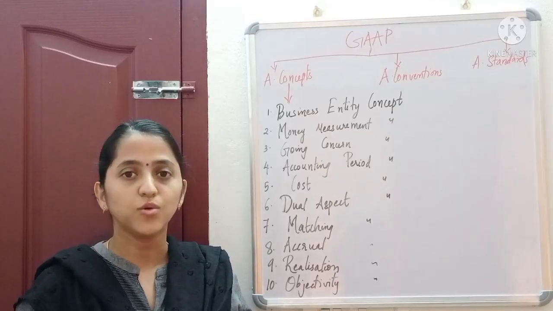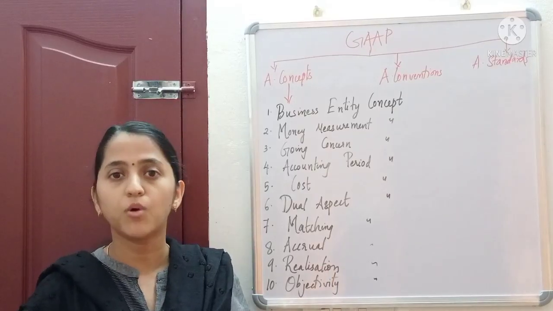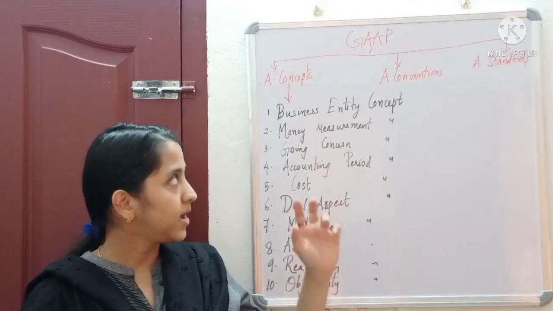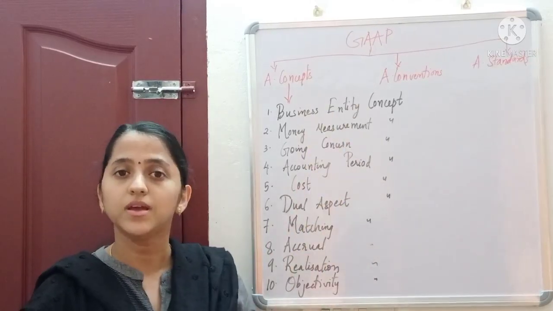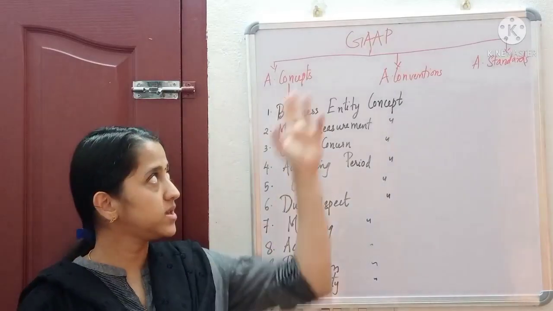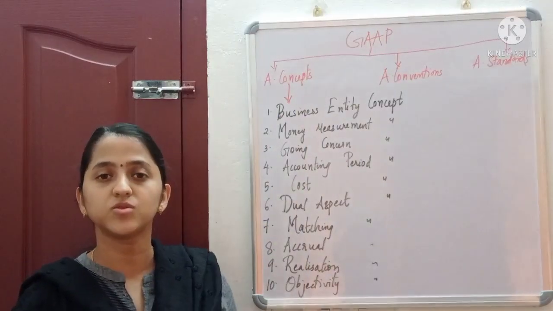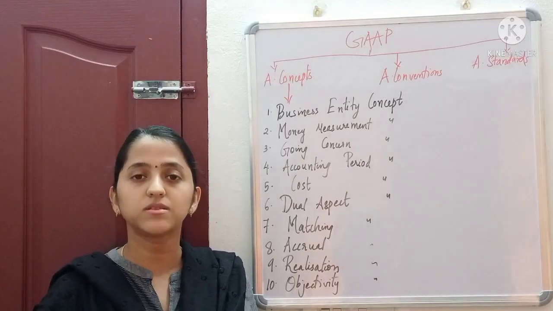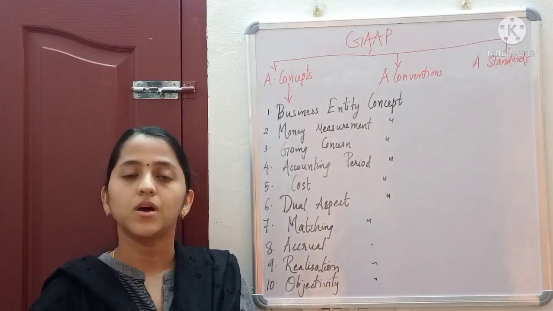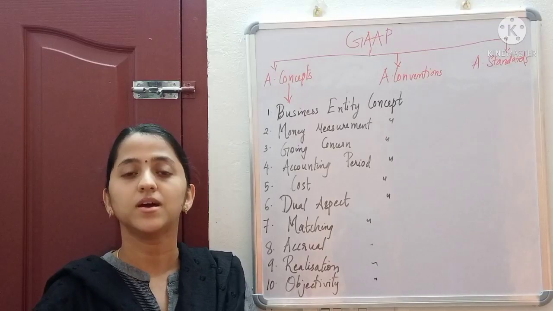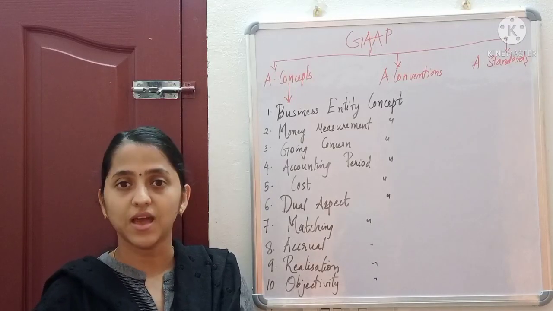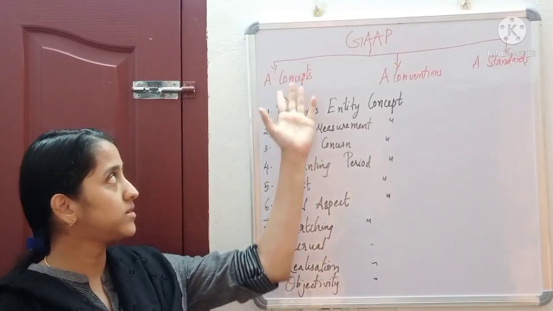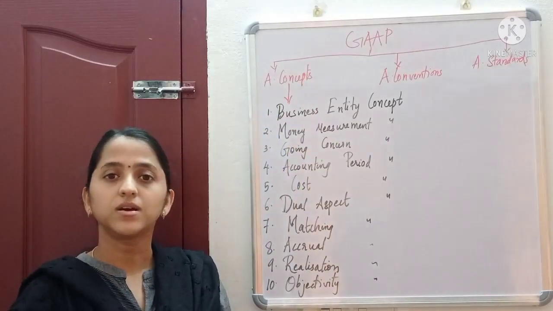Morning. So in this video, let us discuss more about accounting concepts, conventions and standards, and exclusively accounting concepts. So we have seen what is GAAP. GAAP means generally accepted accounting principles. That means established rules which we have to keep in mind while preparing various accounting transactions. So in this we can discuss what are accounting concepts.